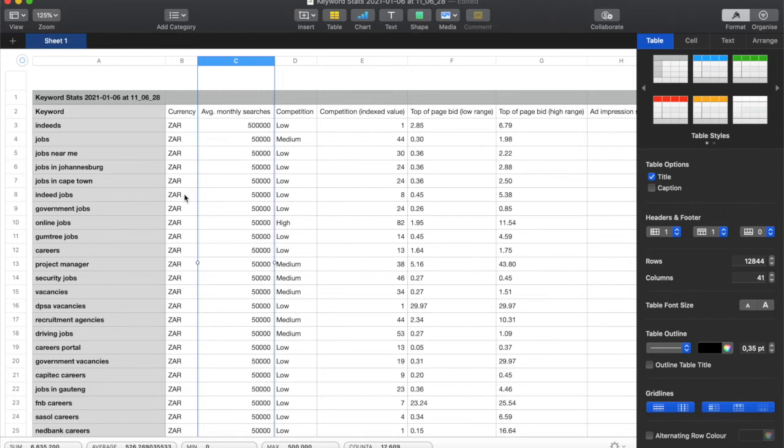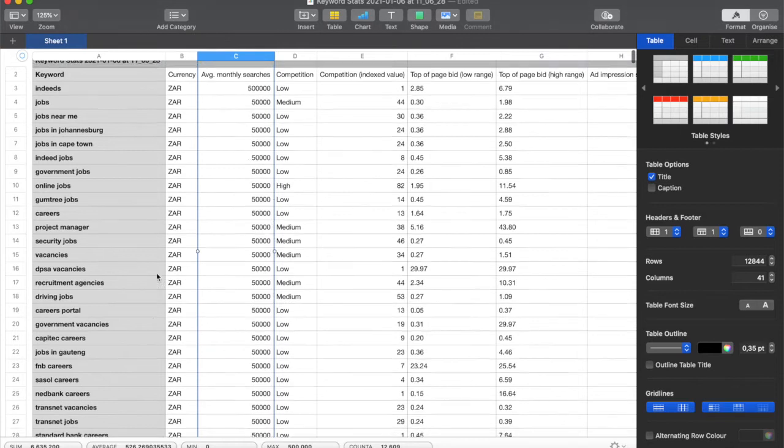All right. And online jobs, look at that. But this is very high competition, and I'm not going to rank for this because I'm not going to pay that much to rank for this. So I'm going to leave that. Gumtree jobs, nope. Careers is low competition, 1.75. So I'm going to write careers down. We will work around it in the future.